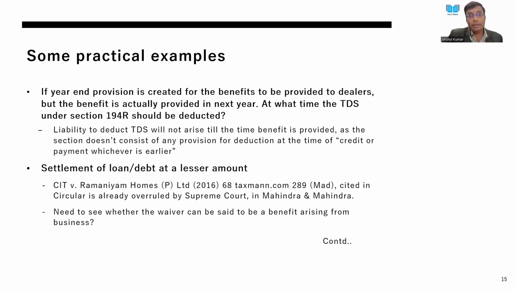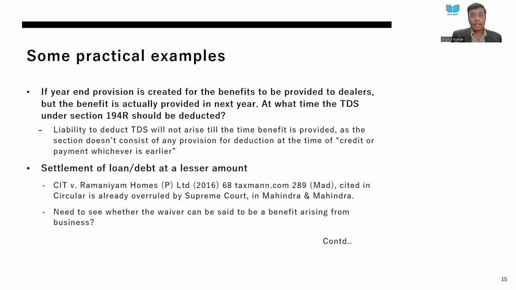Secondly, the section itself mentions that any benefit or perquisite has to arise from business. Now, if I have taken a loan from a bank, taking and giving loans is not my business. My business probably may be dealing in goods or services. My business may be manufacturing. My business may be providing services. But taking and giving loans is not my business. And also in terms of a capital asset, if I have taken a loan for a capital asset and that loan has been waived, can it be said to be arising from my business? It is open to challenge.